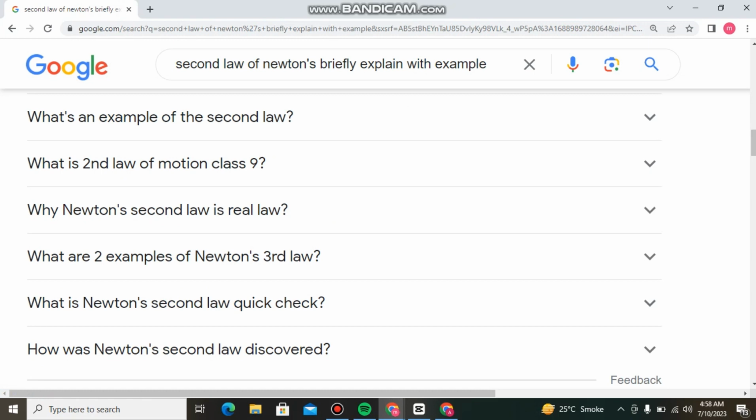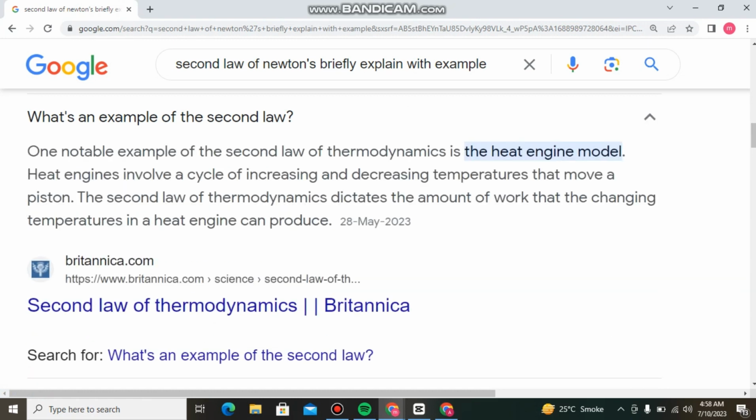Then, what is an example of the second law? One notable example of the second law of thermodynamics is the heat engine model. Heat engines involve a cycle of increasing and decreasing temperatures that move a piston. The second law of thermodynamics dictates the amount of work that the changing temperature in the heat engine can produce.